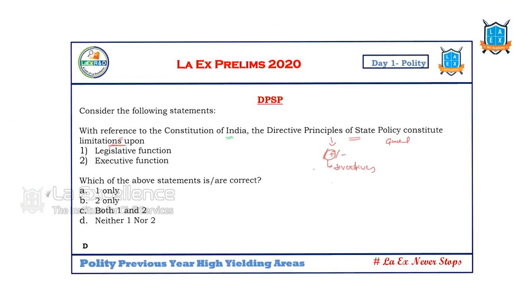So now let us see this question. With reference to the Constitution of India, the Directive Principles of State Policy constitute limitations on. They are not limitations on anything. They are actually positive instructions for legislative and executive action. So they want our government to make laws on these particular aspects. So obviously both of them are wrong. They are not limitations at all. Then neither one nor two has to be the answer.